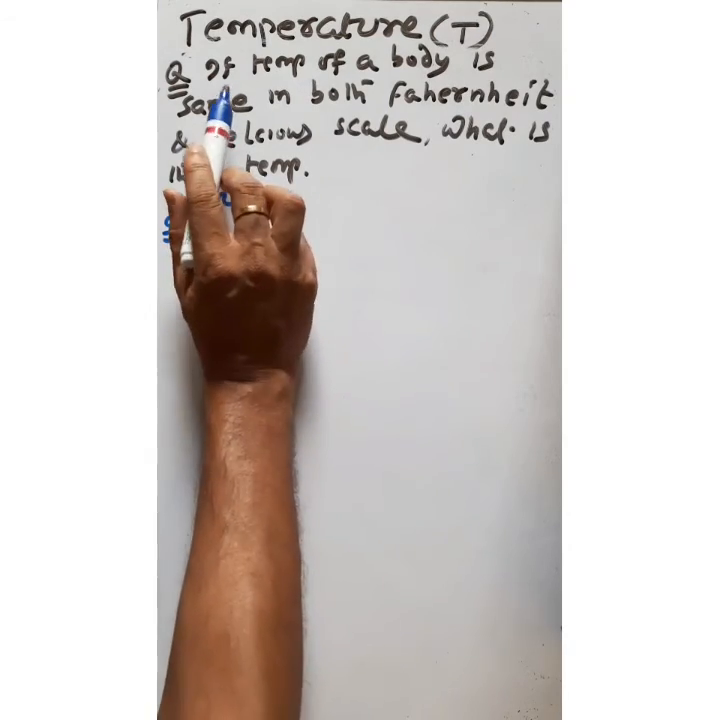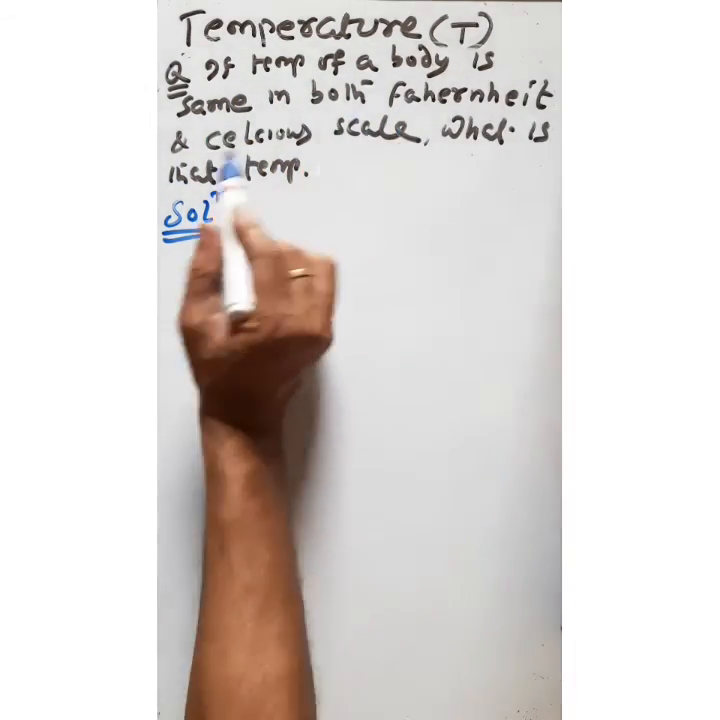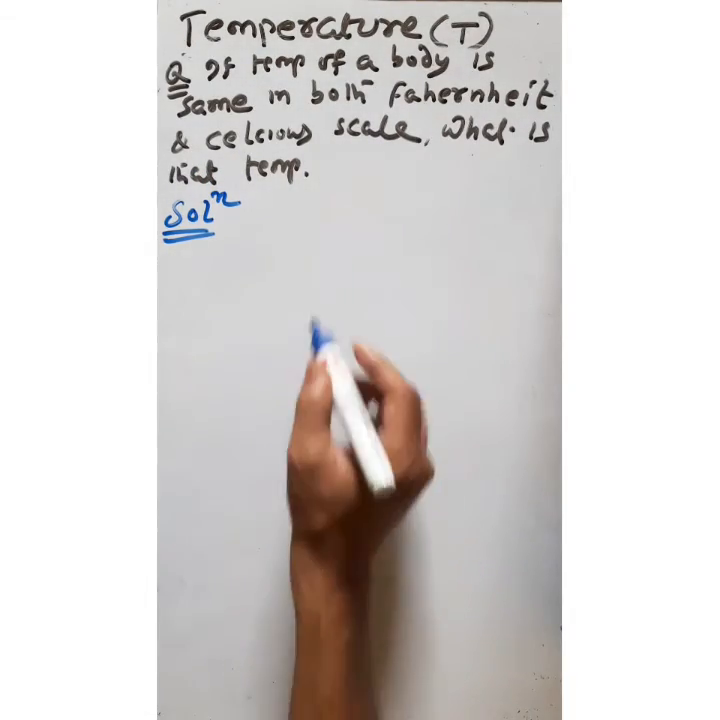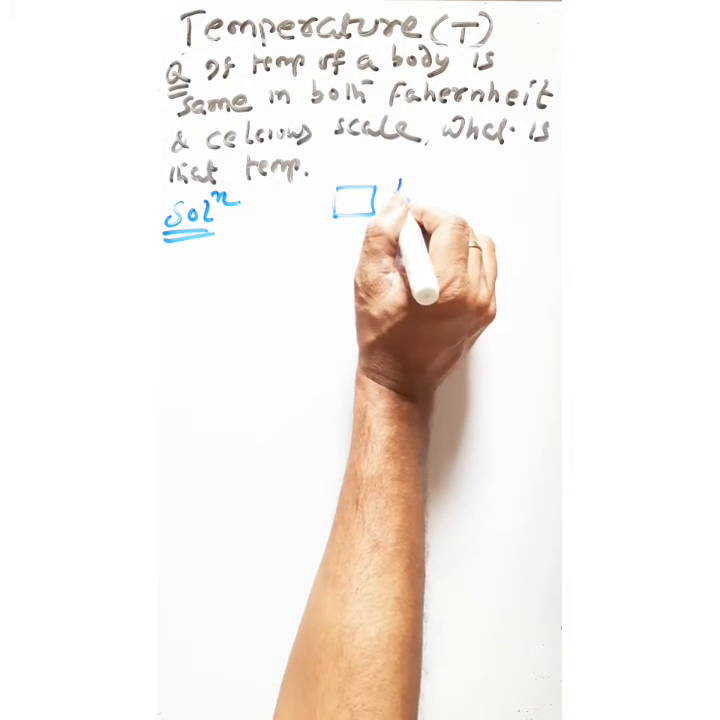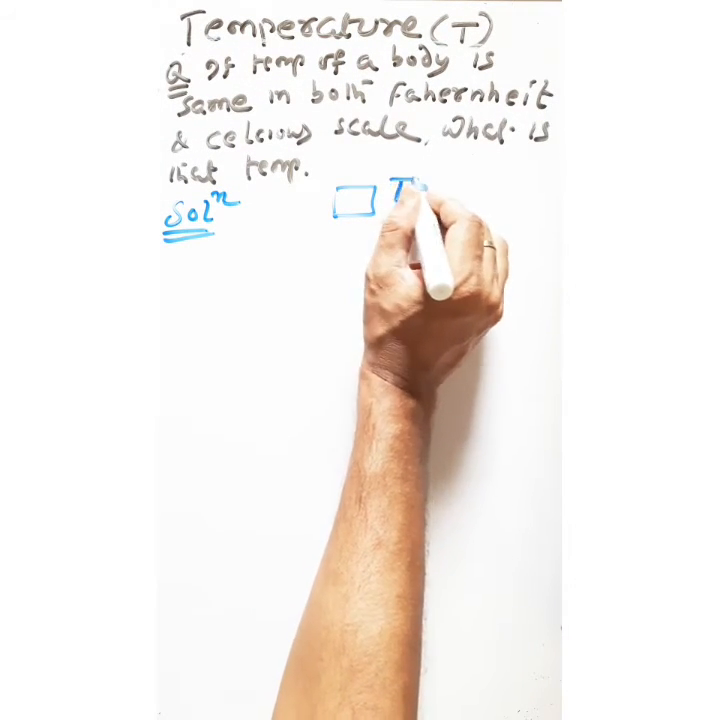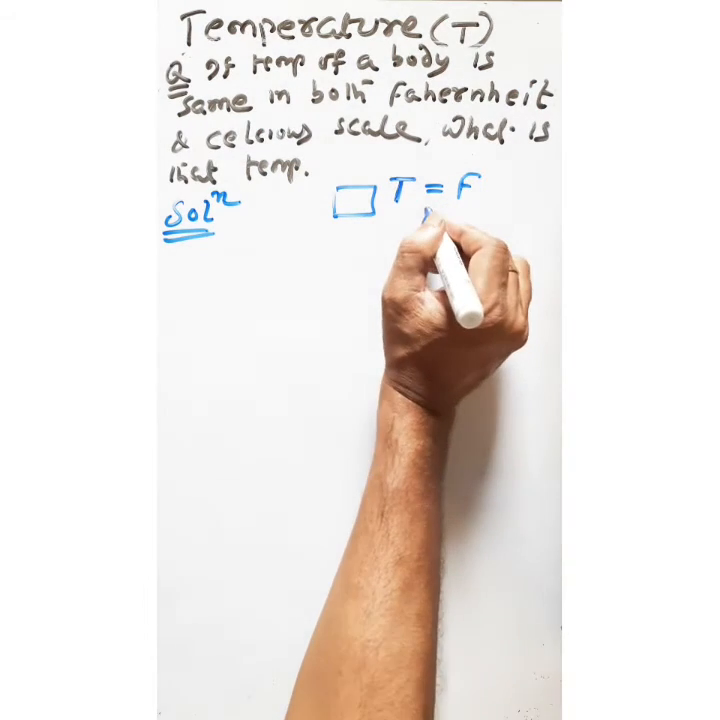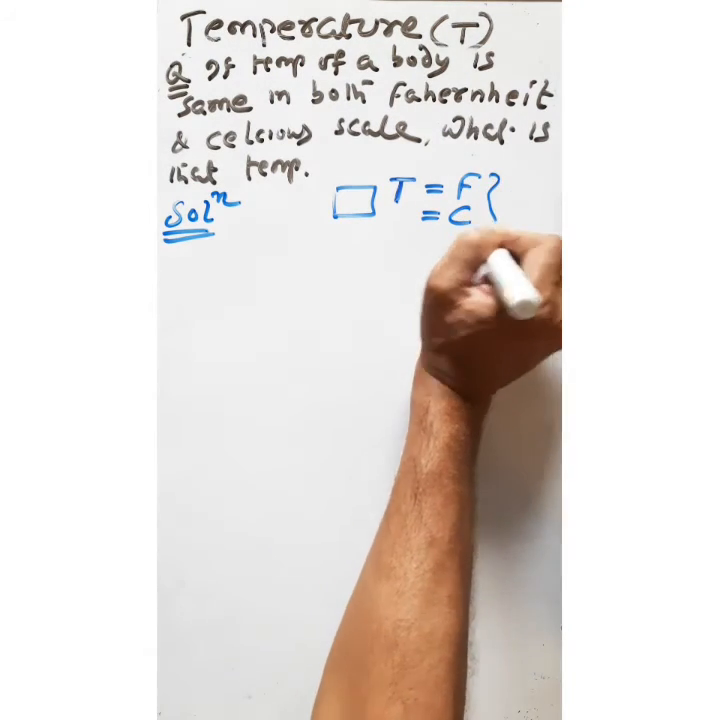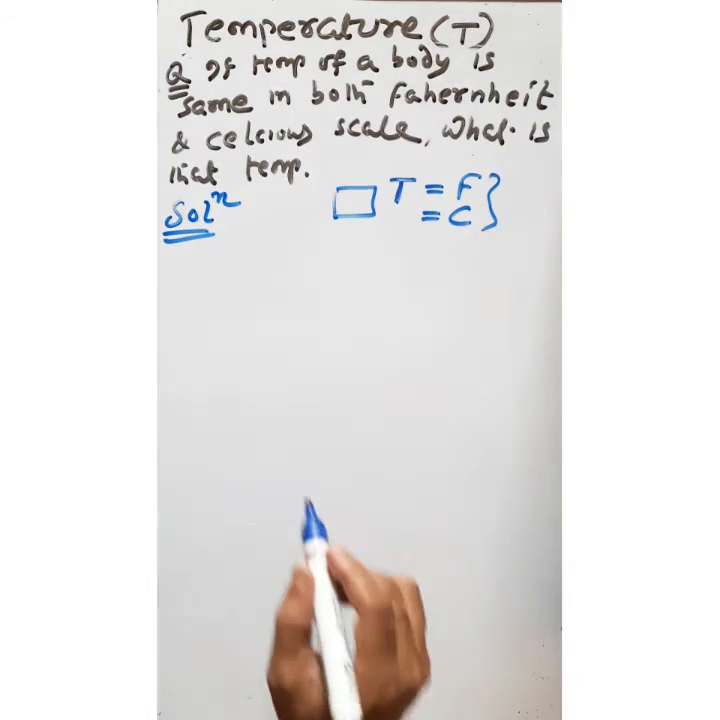So let us solve this problem. If the temperature of a body is the same in both Fahrenheit as well as Celsius scale, what is their temperature? That means suppose this is a body, and the body temperature is say T. In the Fahrenheit scale it is say F, in the centigrade scale it is say C, and both are the same. So then what is the temperature of the body?